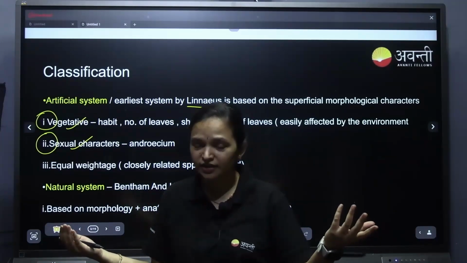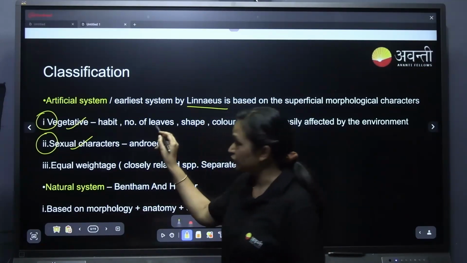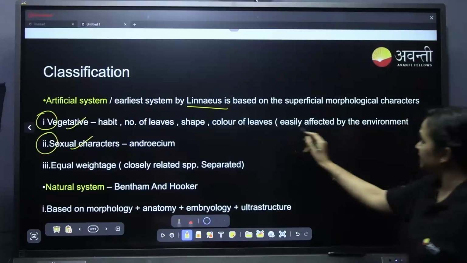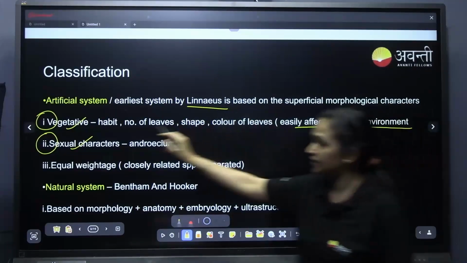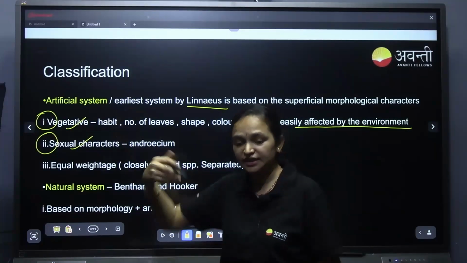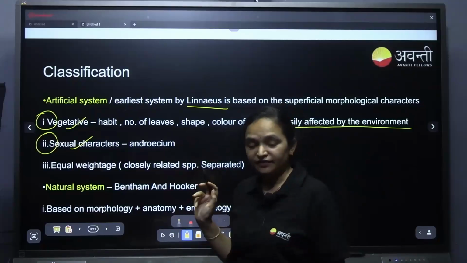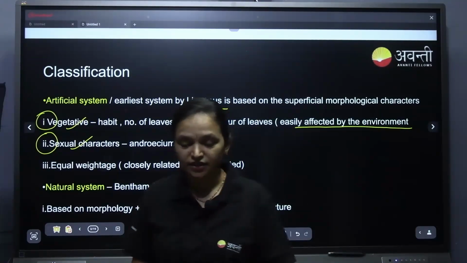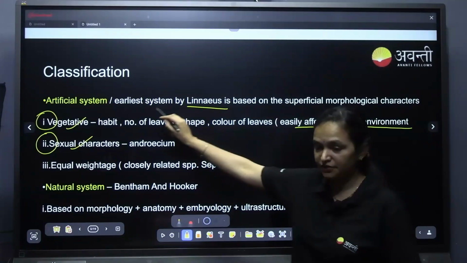Can we do that? No, right? But this was the drawback here. Understanding? Because this can be easily affected by the environment. His morphological and vegetative characteristics can be easily affected by the environment. Because of that, we cannot group them into two different classes. That was one of the drawbacks of the artificial system.